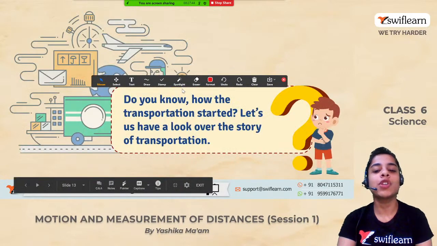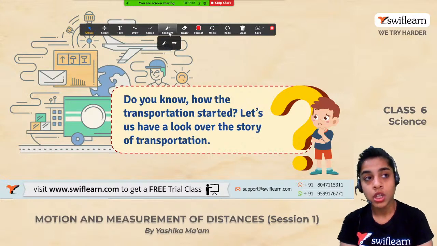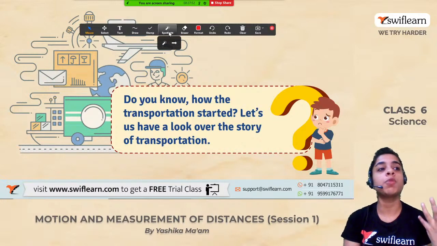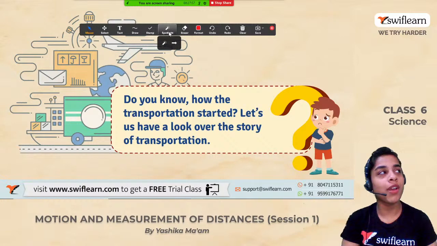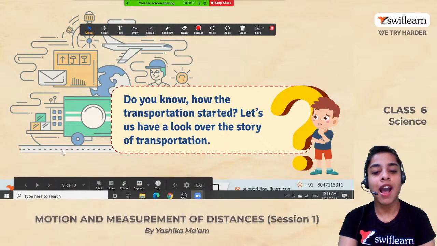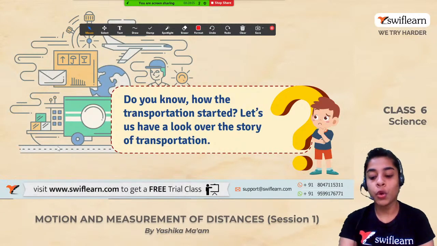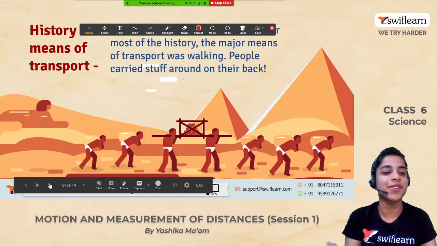All right. Now moving forward, we talked about a lot of means of transport. Now the question that comes here is, how did transportation start? What is the story? This interesting and engaging story that we have in this lesson, how did transportation start? Right. So now quickly let's start with this beautiful story of transportation.